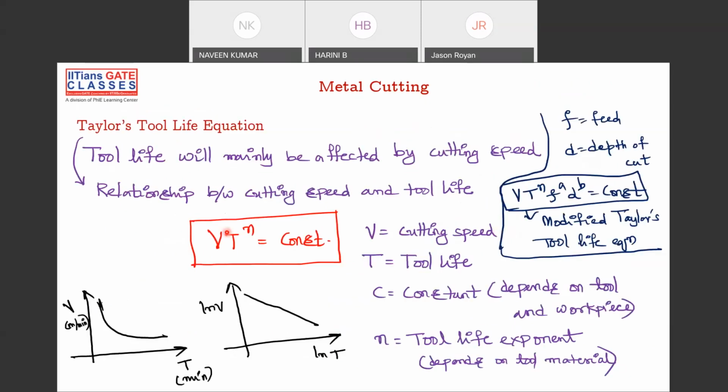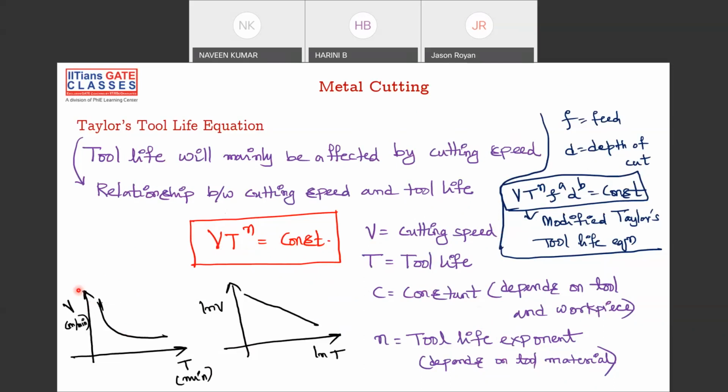And the next important one is VT^n = constant, that is your Taylor's tool life equation. Where V is the cutting speed, T is the tool life, C is the constant, and the constant C depends upon the tool and the workpiece. And n is the tool life exponent, which will depend upon the tool material. Please remember, VT^n = constant.